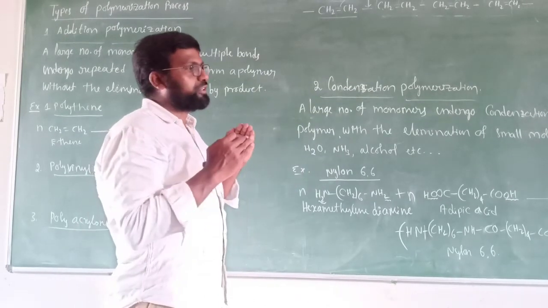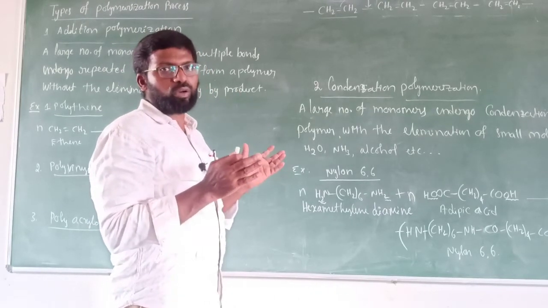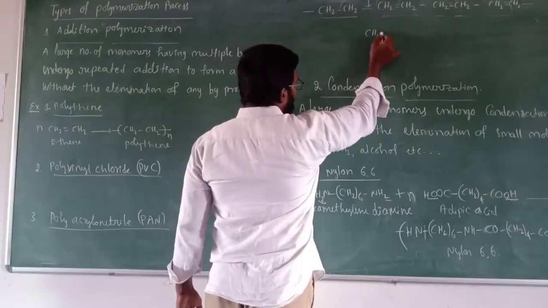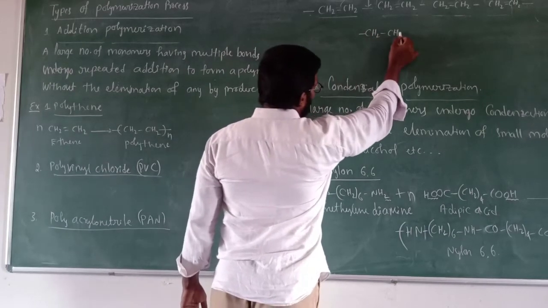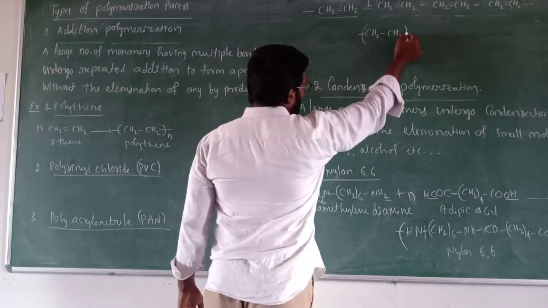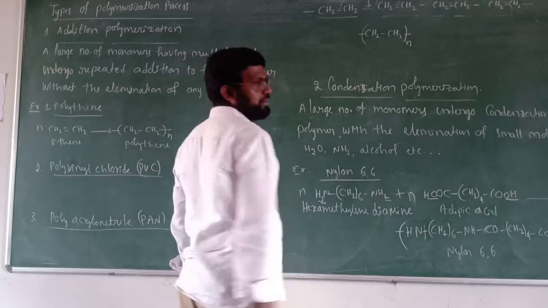So instead of writing all those units, actually we cannot write all the molecules. Simply we write CH2-CH2, and before this one covalent bond and one covalent bond will be there after this. So we'll keep this repeating unit in a bracket and take n.